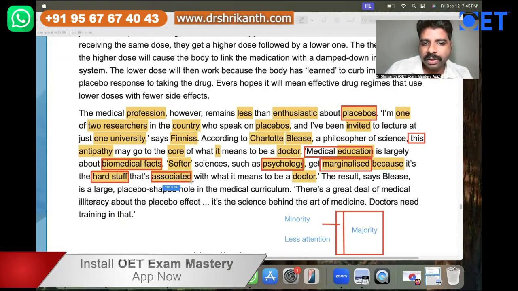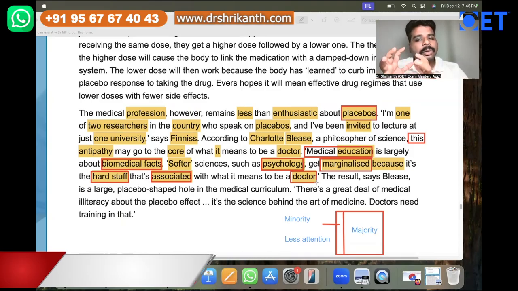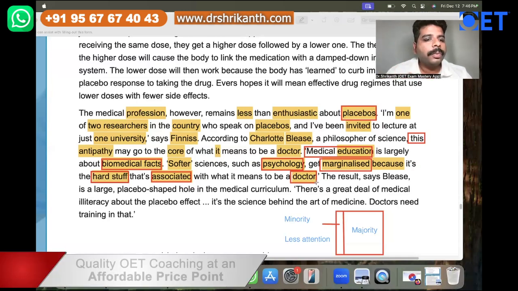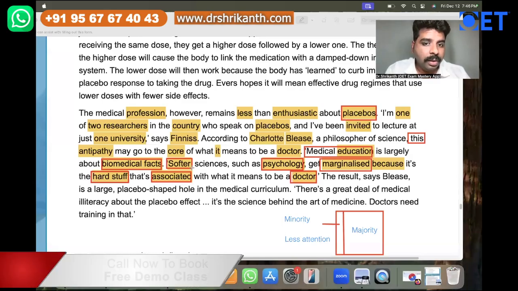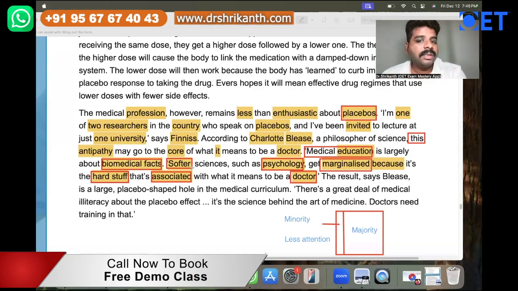Associate, what's the meaning of associate over here? Associate basically means to connect, or to be with. So here doctors only want to be associated with hard stuff. They don't want soft stuff. They're telling, oh, I am a doctor, so only the most difficult subjects do I have to give importance. All the easy subjects such as psychology and all, I will not give any importance. So placebo over here, it is psychological, right? Now let's come to the next thing.